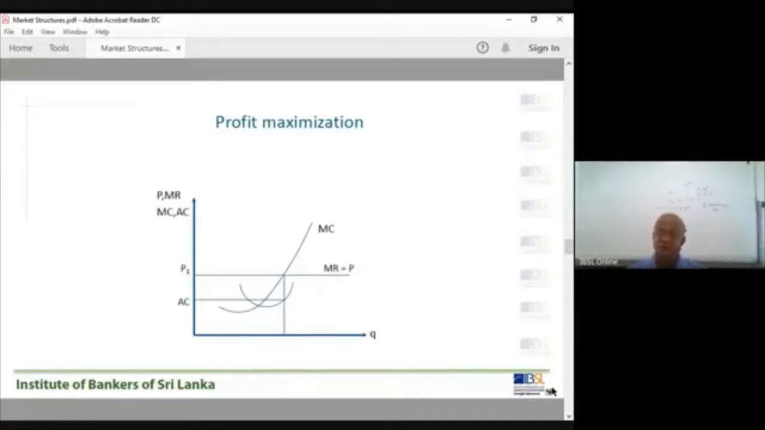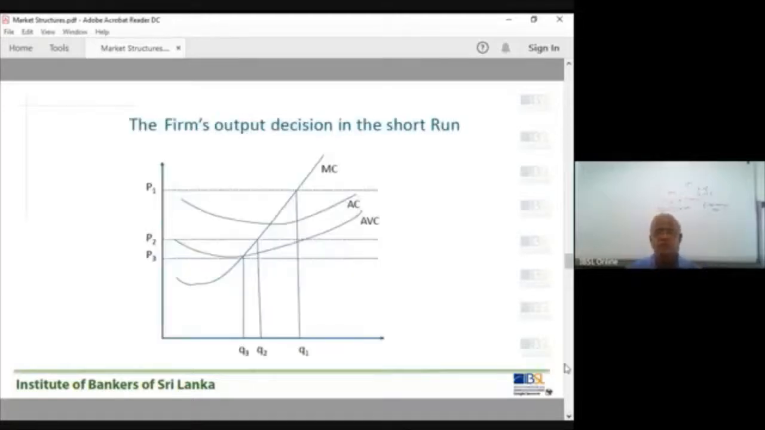Now average fixed cost curve we don't consider. Then we have only 3 cost curves: average cost curve, average variable cost curve, marginal cost curve. Then revenue side you have marginal revenue. Now next diagram you have 3 cost curves: average cost curve, average variable cost, marginal cost. Now these horizontal lines are the marginal revenue lines, marginal revenue curves.